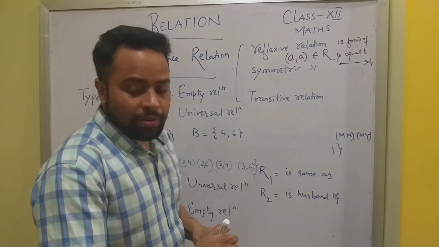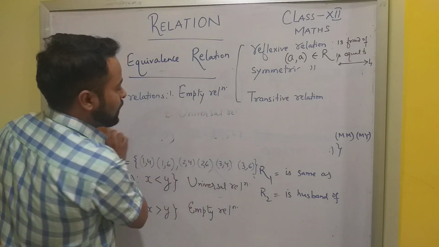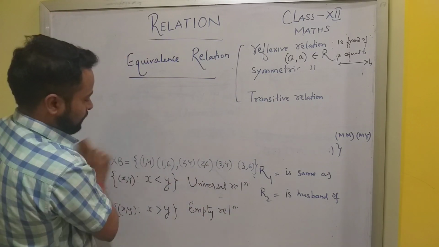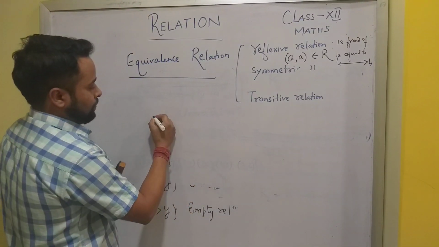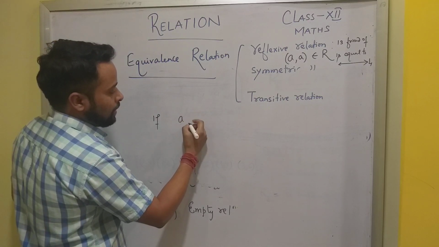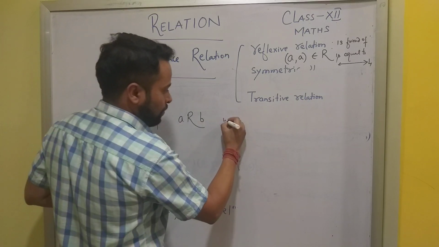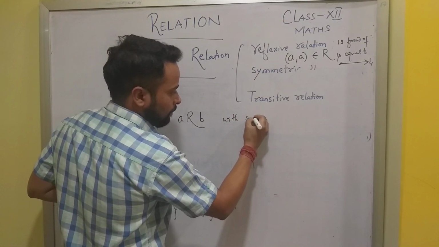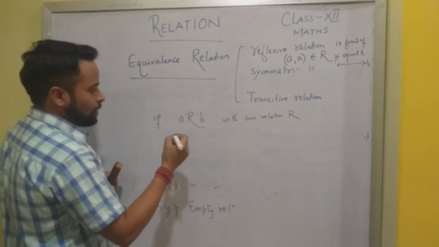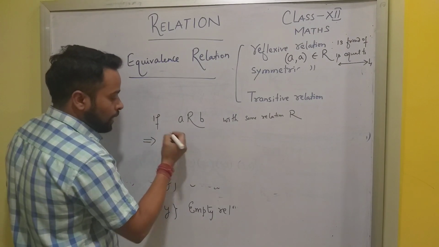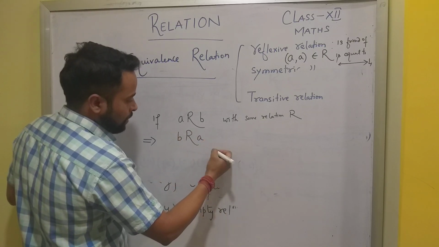Then comes symmetric relation. A relation R in a set A is said to be symmetric if, say, a is related to b with some relation R, this implies we should have b also related to a, under the same relation.